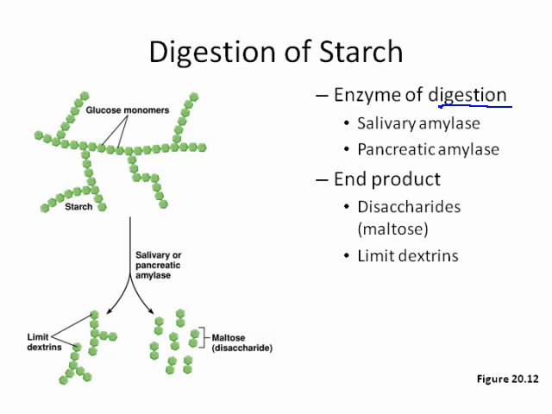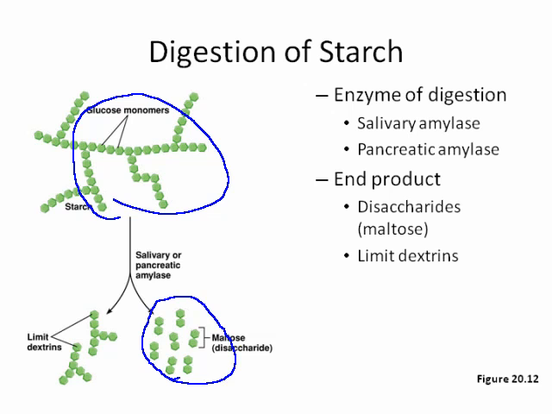The enzymes for digesting starch are salivary amylase and pancreatic amylase. Breaking down these large chains of polysaccharides yields disaccharides, primarily maltose, or what are called limit dextrins, which are smaller chains of sugar molecules.